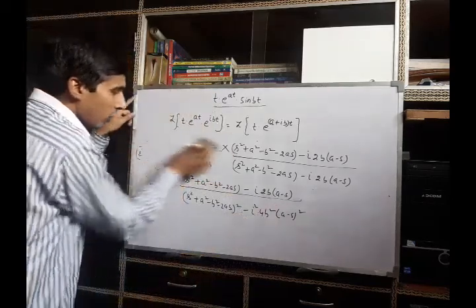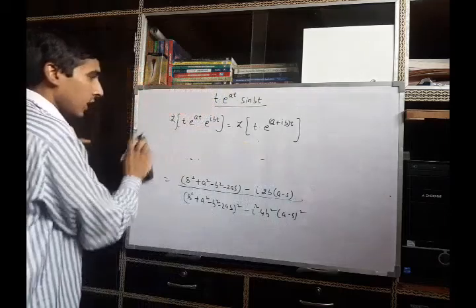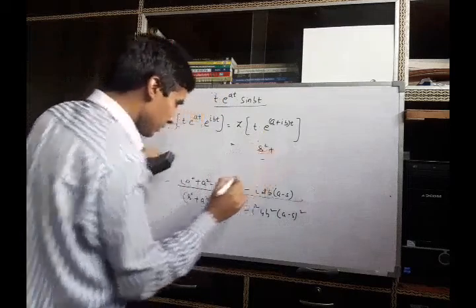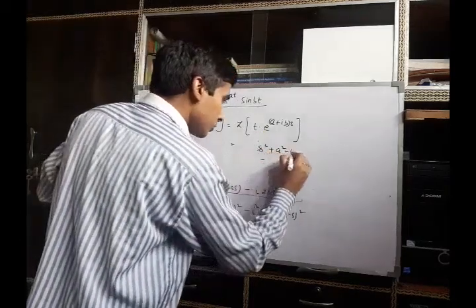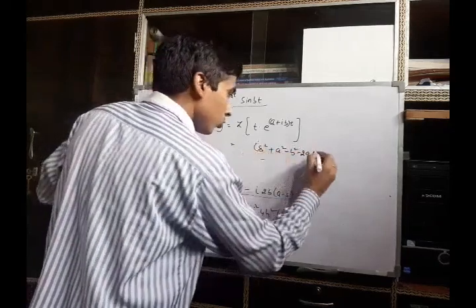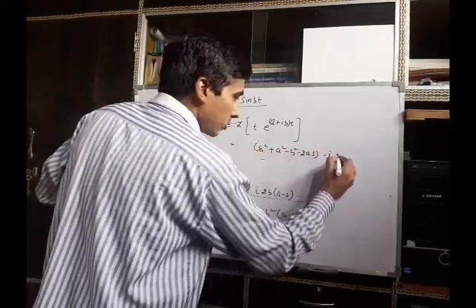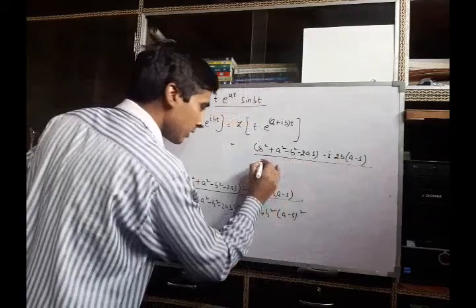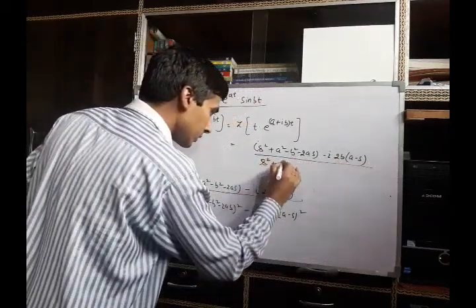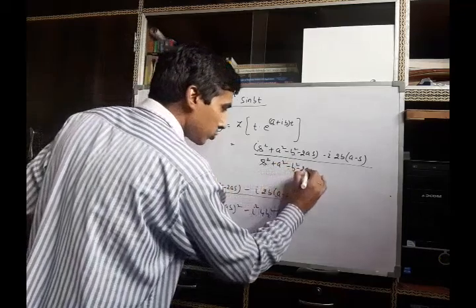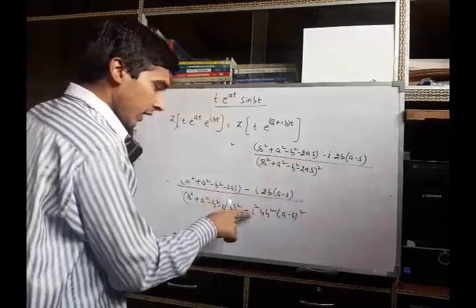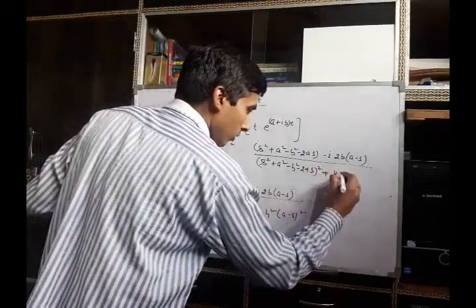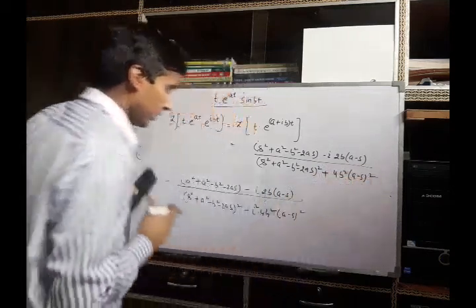Then we get the Laplace transform of this function is s square plus a square minus b square minus 2as minus iota times 2b(a minus s), and the denominator will be (s square plus a square minus b square minus 2as) whole square, and iota square is minus 1, so minus minus will be plus, it will be plus 4b square (a minus s) square.